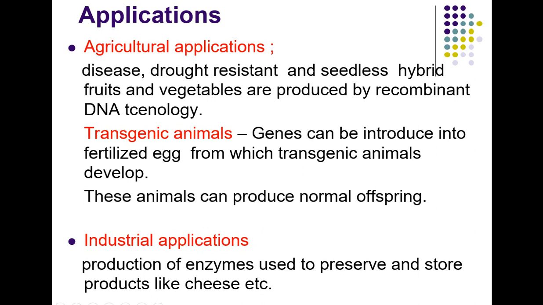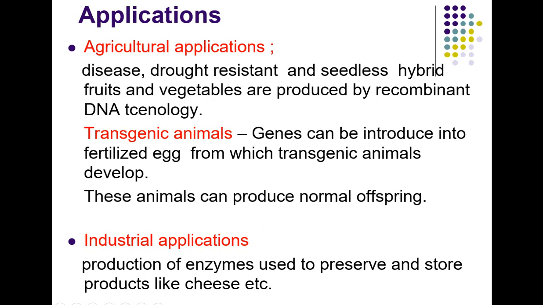Now there are more applications of this rDNA technology also. It has applications in agriculture also, like disease resistant, drought resistant and seedless hybrid fruits and vegetables are produced by this recombinant DNA technology only. Production of transgenic animals is also done by rDNA technology, like genes can be introduced into a fertilized egg from which transgenic animals can develop.